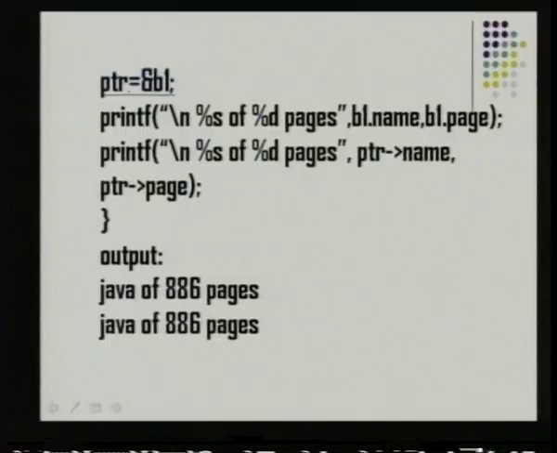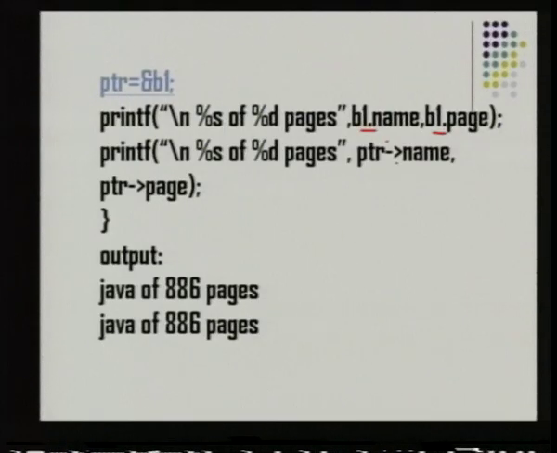So, this is the way it is done, this is the statement or the syntax. Address of B1, the common variable, is passed on to the pointer. Then when we want to display the contents using the general variable, we simply use the dot operator, B1 dot name and B1 dot page. Now, when we want to display the contents using the pointer variable, we have to use this arrow operator. So, pointer, arrow, name, pointer, arrow, page. So, that is the difference in the way we access the contents of a structure using pointers.